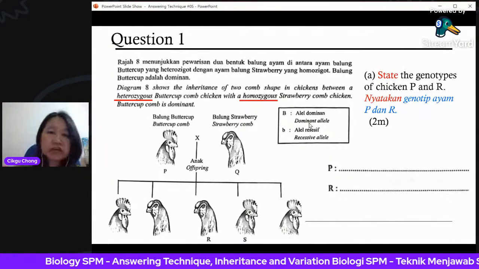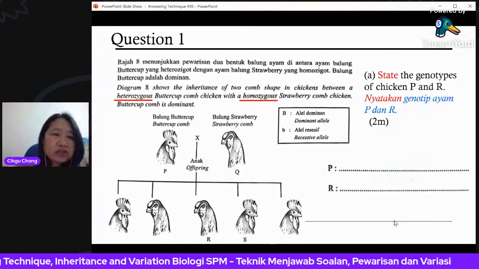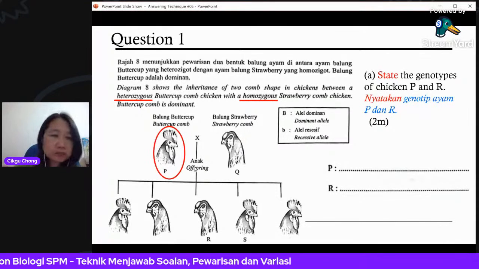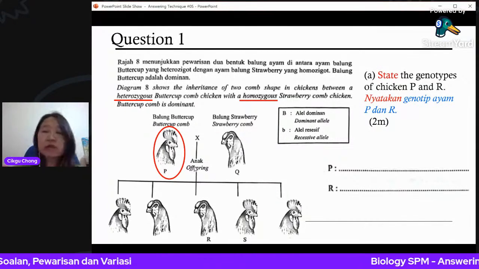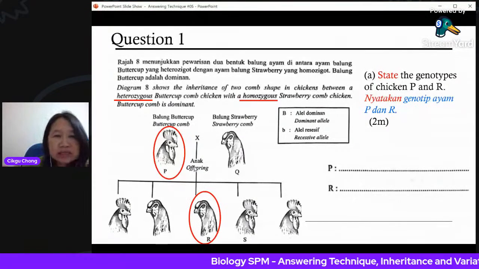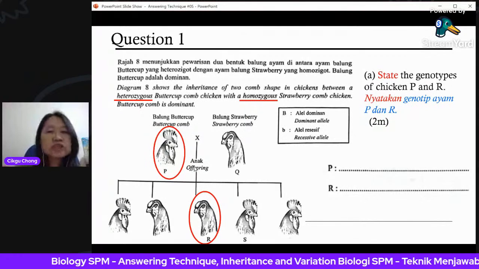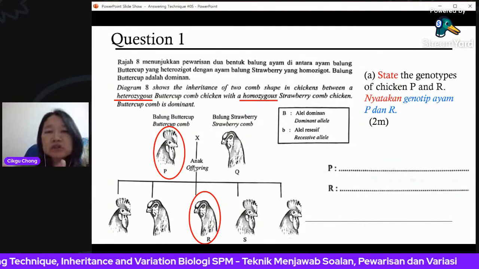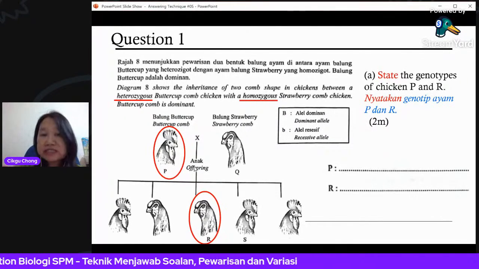You can see very clearly that heterozygous buttercup is your P, and it already tells you that it's heterozygous, so 1 dominant and 1 recessive. Whereas R is exactly the same as Q, which is already mentioned as homozygous. Because it's strawberry, it must be the other type, so it has to be the recessive one.